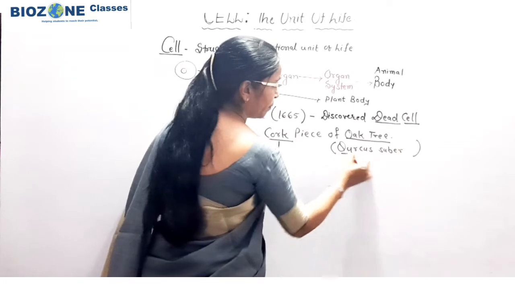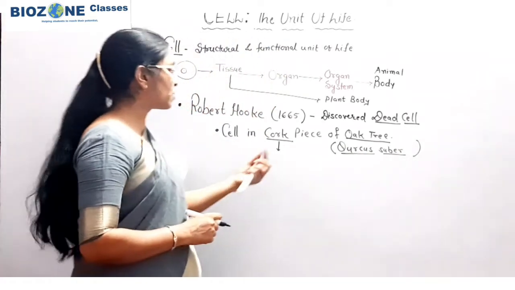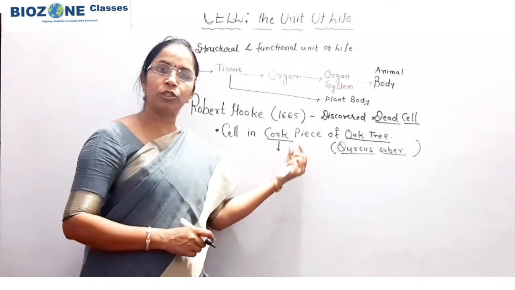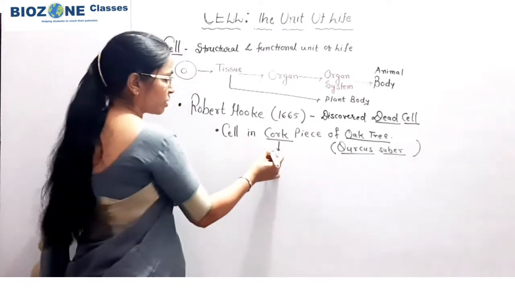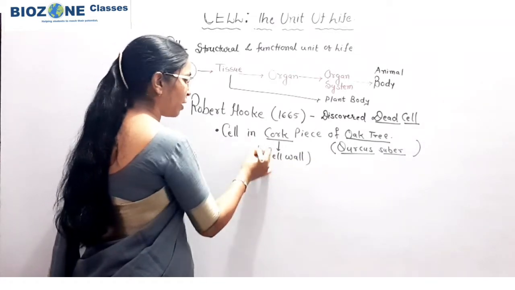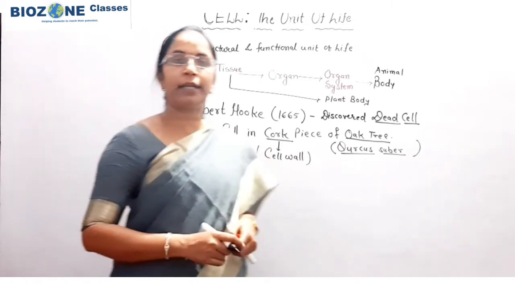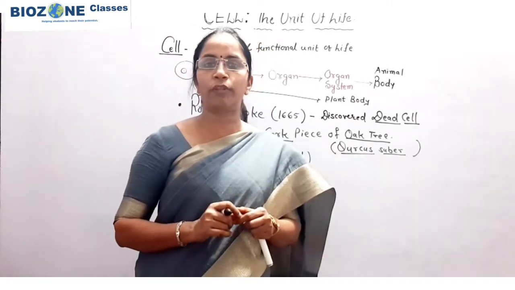That is the scientific name. And cork, when detailed studies were made after the invention of the electron microscope, it became clear that cork is originally cell wall, the cell wall and bark structure of the plant. And bark, you all know, is a dead tissue of the plant.